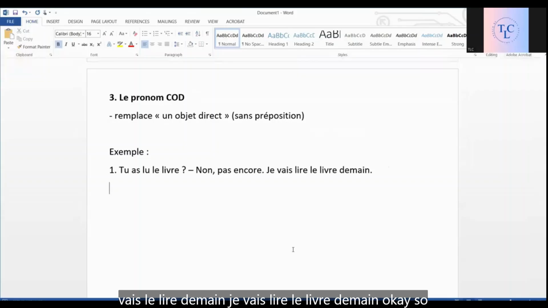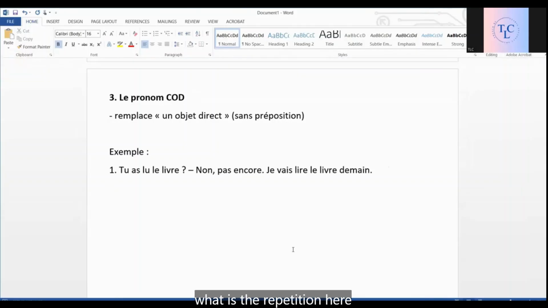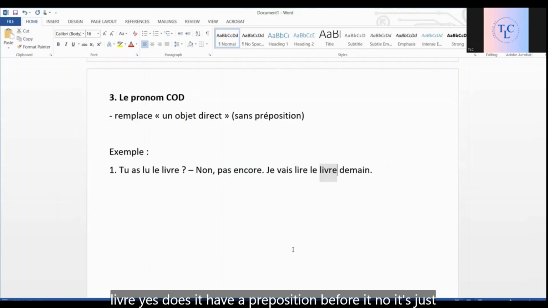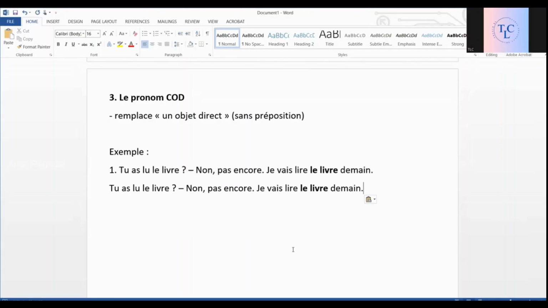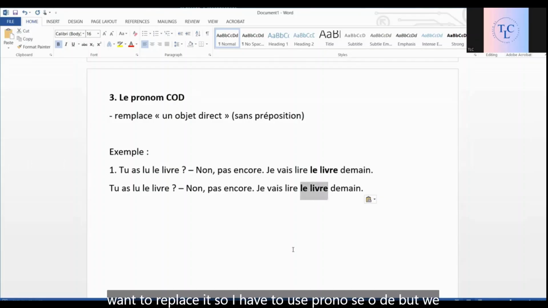Okay. So, what is the repetition here? Livre. Yes. Does it have a preposition before it? No, it's just an article. It's a déterminant. So I'll use pronom COD, not any other pronoun. How? Let's see. I want to replace it, so I have to use pronom COD.